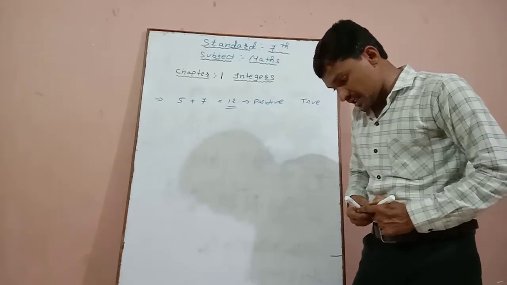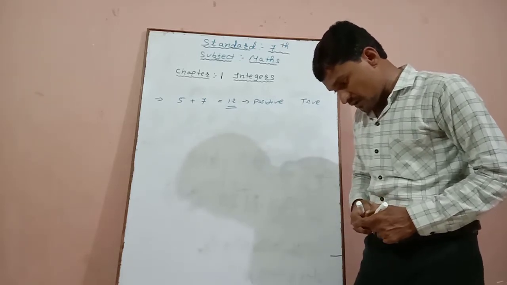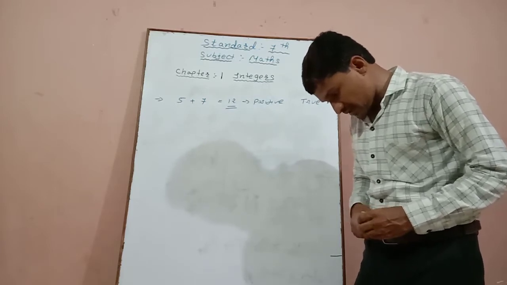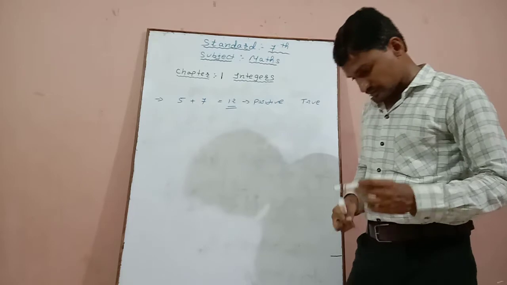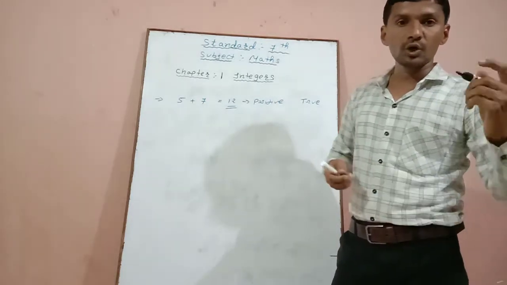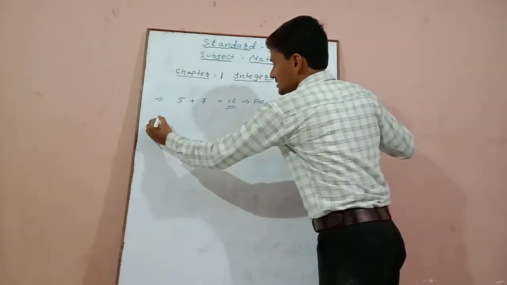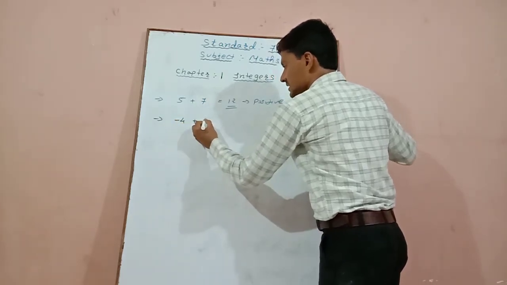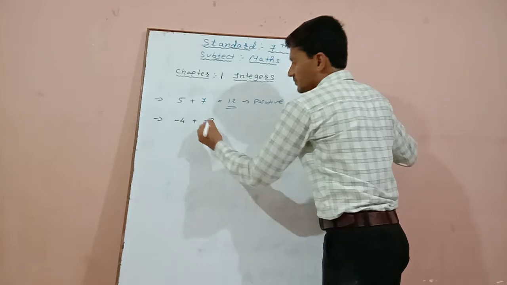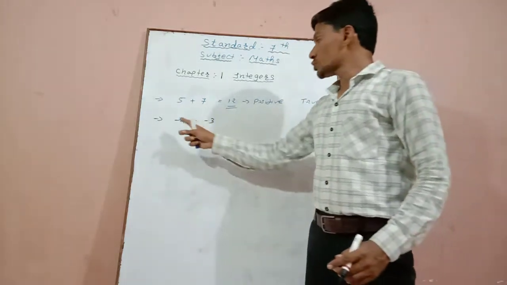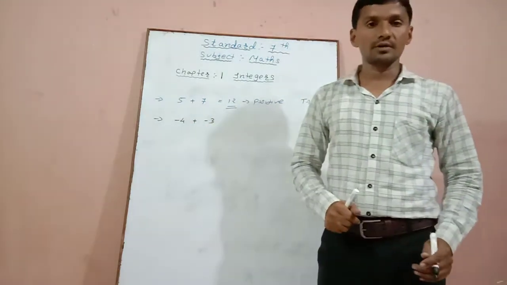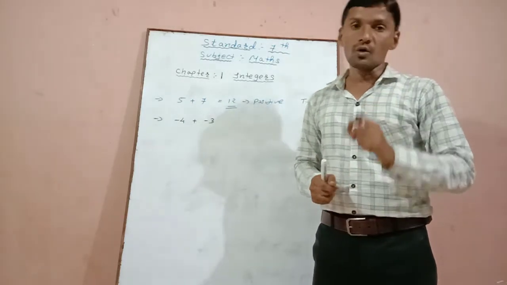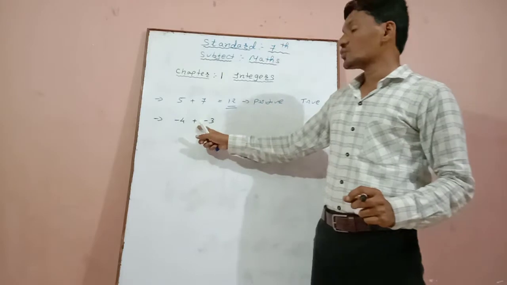When two negative integers are added, we get a positive number. We have to add two negative integers. Here first negative integer is -4 plus second integer -3. By adding negative integers, whether the answer is positive or negative, that we have to find.